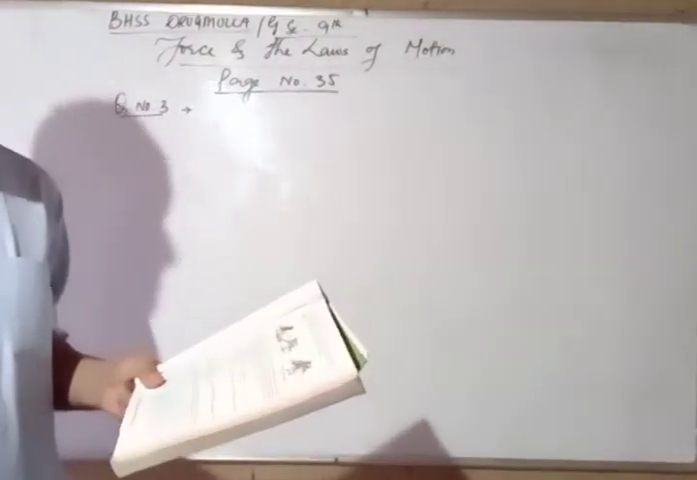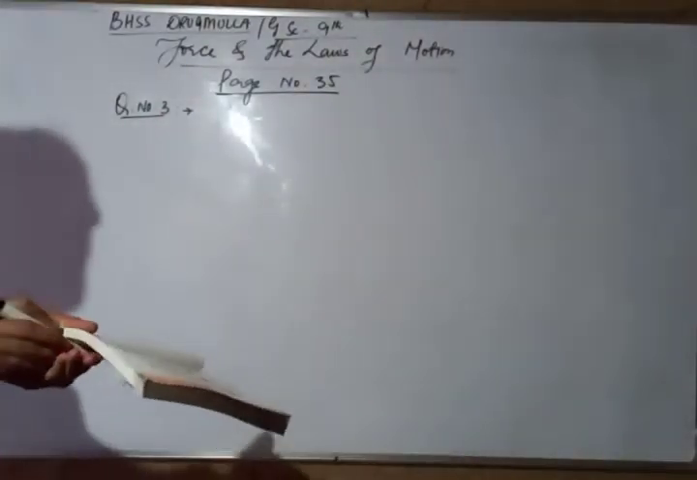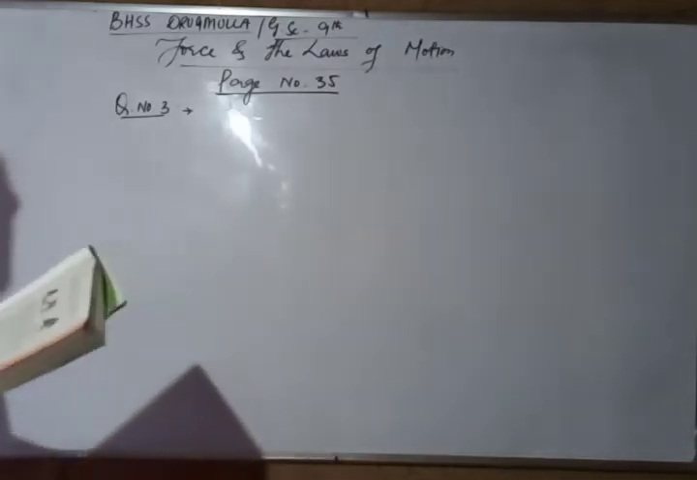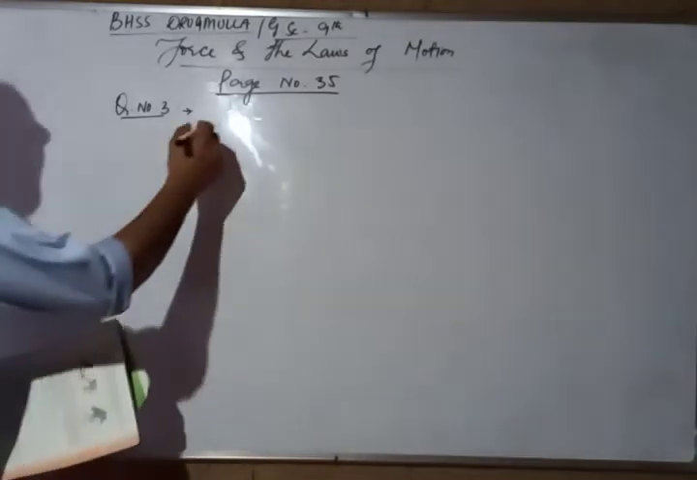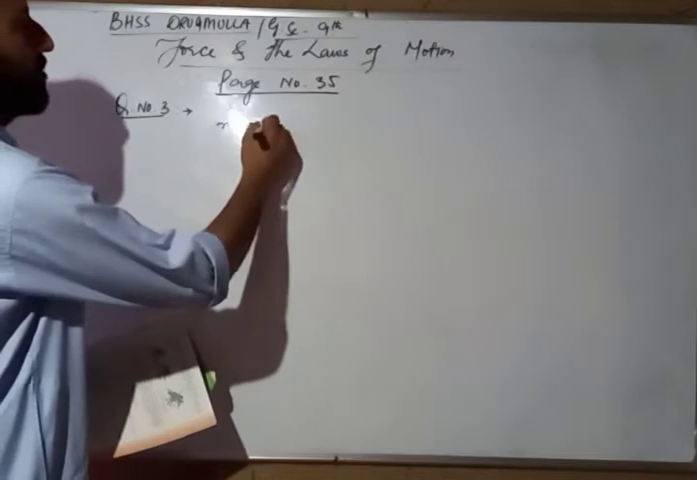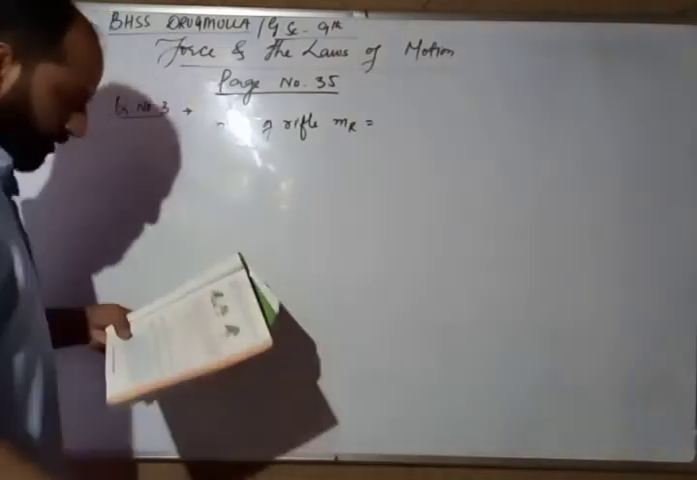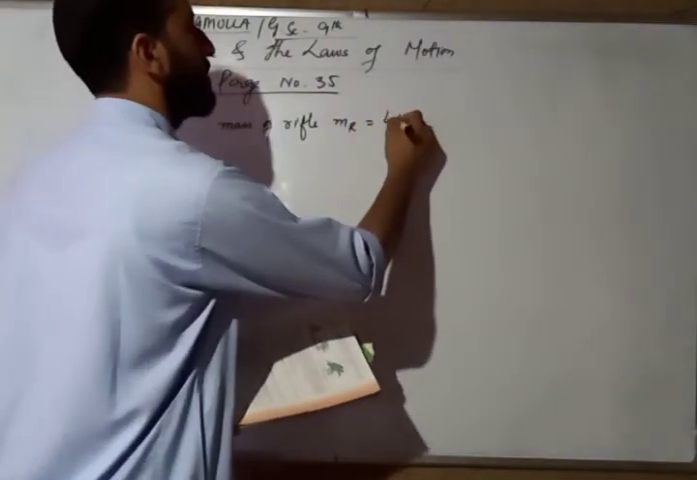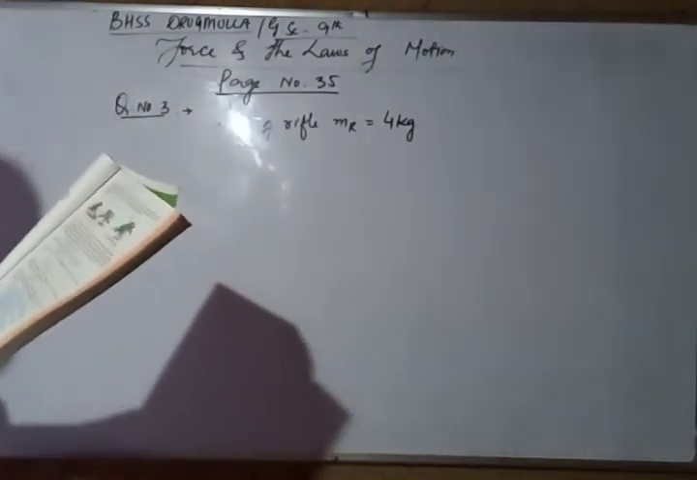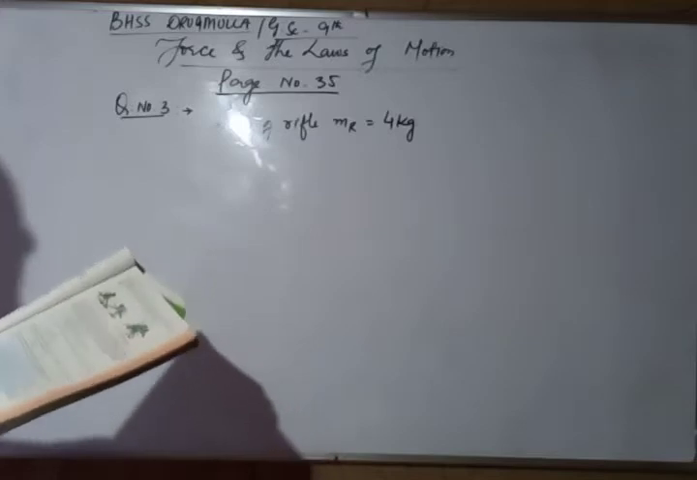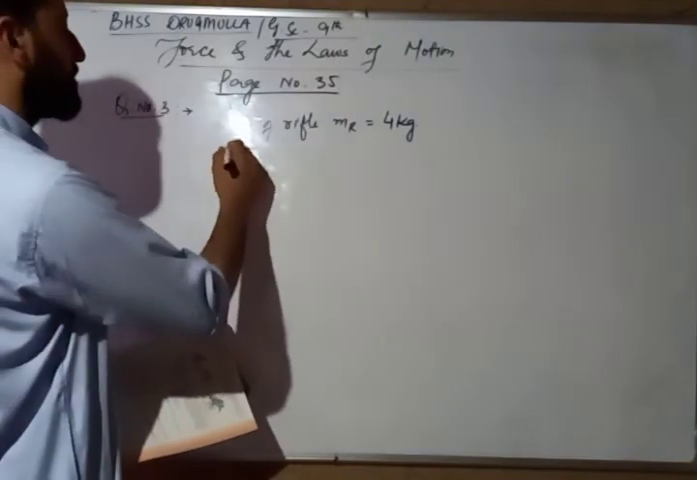इस क्वेश्चन को करने के एक दो तरीके हैं. एक सिंपलेस्ट तरीका जो मैं आपको बताऊंगा, जो आपको समझना भी आसान हो जाएगा. It is from the rifle of mass 4 kilogram. Mass of rifle, let it be MR, it is equal to 4 kilogram. A bullet of mass 50 gram is fired with initial velocity of 35 meters per second. Calculate the recoil velocity of the rifle.